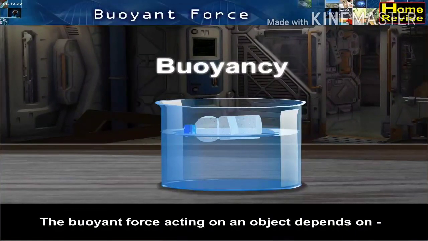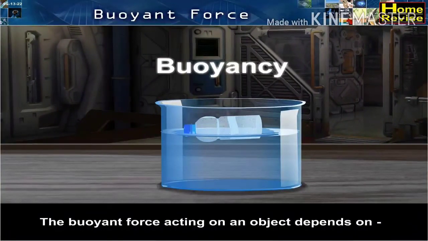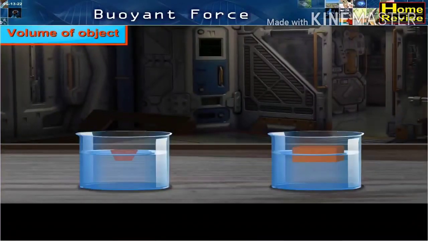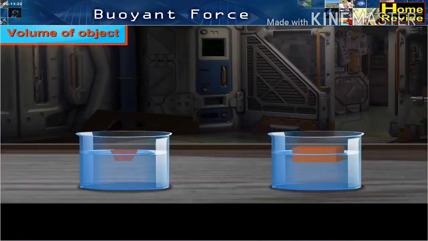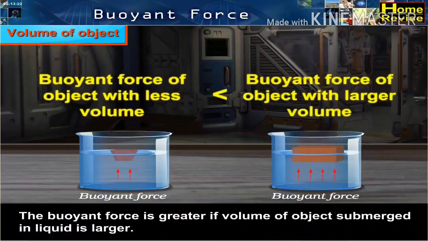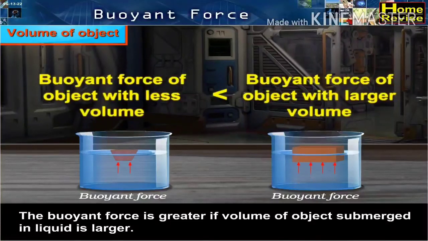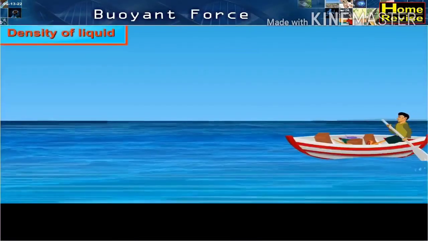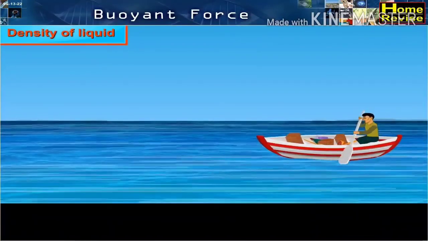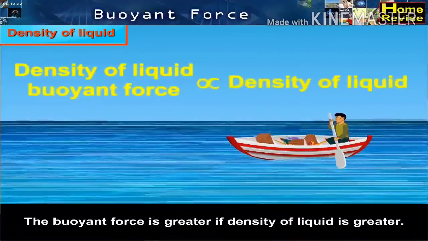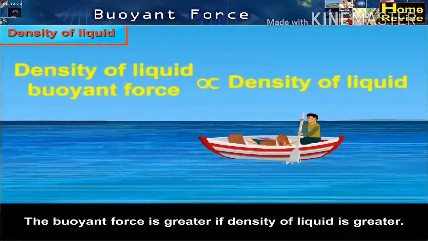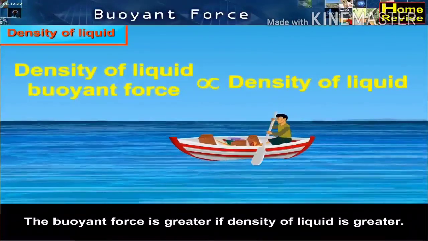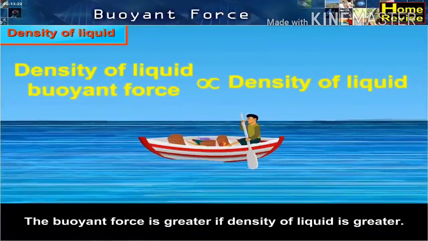The buoyant force acting on an object depends on the volume of the object. That is, the buoyant force is greater if the volume of the object submerged in liquid is larger. Also, it depends on the density of the liquid. The buoyant force is greater if the density of the liquid is greater.